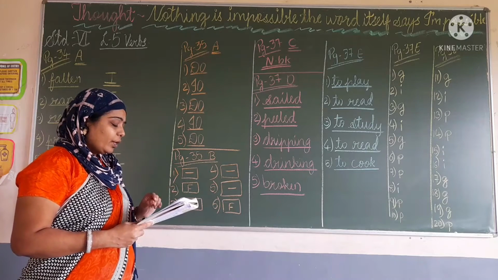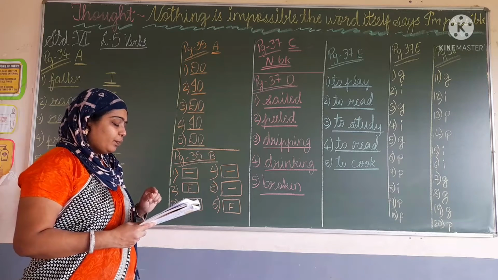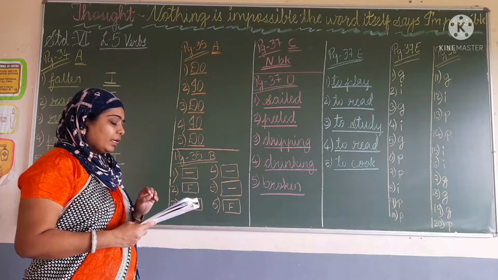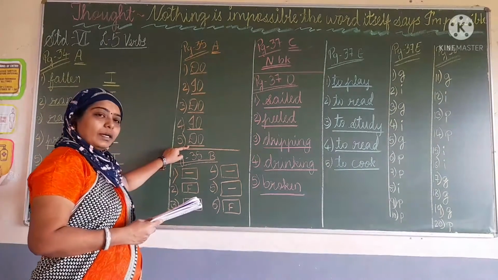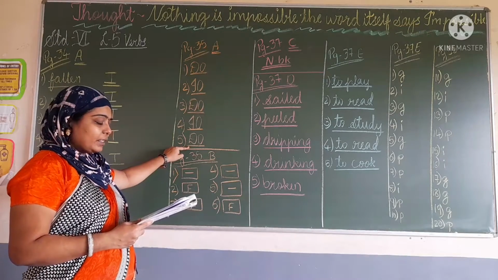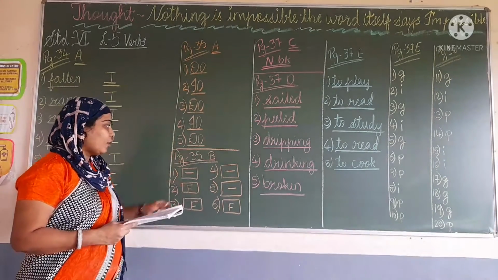Then Fiona made a beautiful painting. Here which word have they underlined? Painting, so it is the direct object. Painting is affected by the action, so it is the direct object.